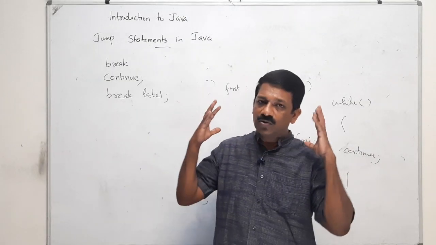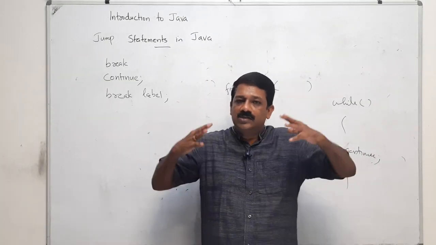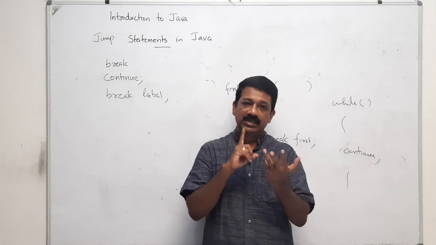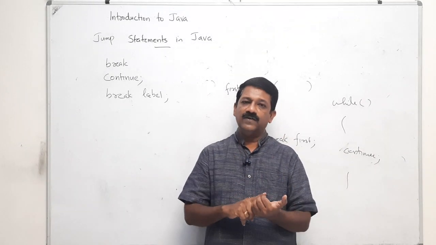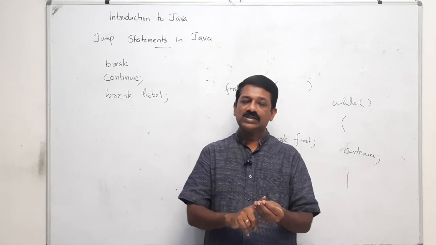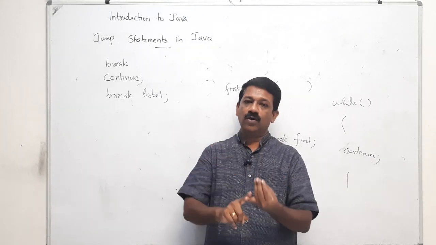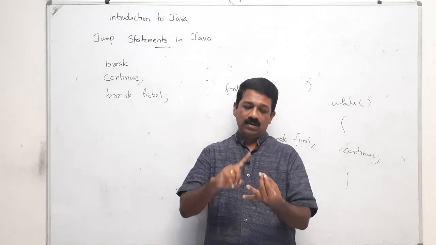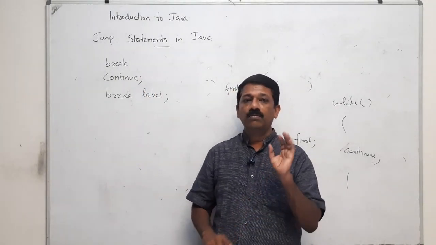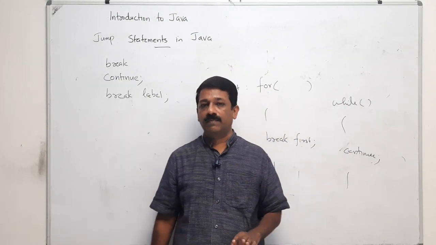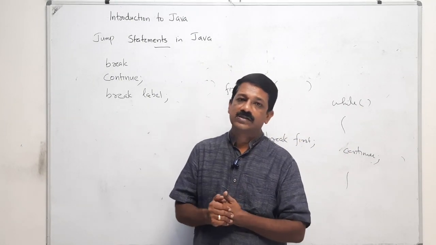So these are the most important control statements as far as Java is concerned: the if statement, nested if else, switch statement, then for loop, do while, then break, continue, break label, etc. Okay, with that I am concluding this session. Thank you.